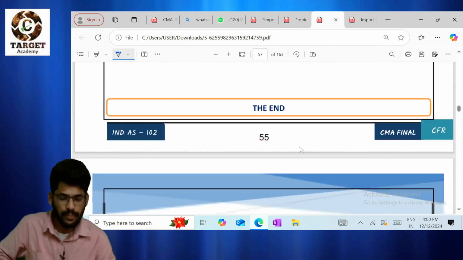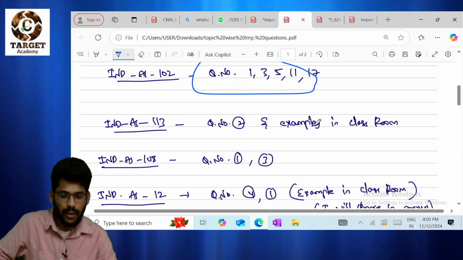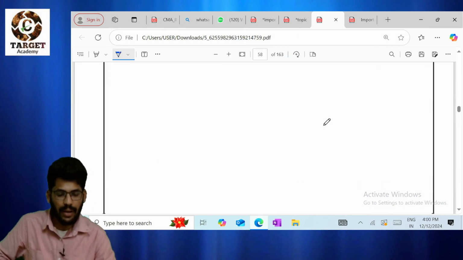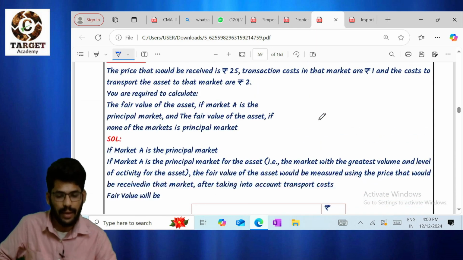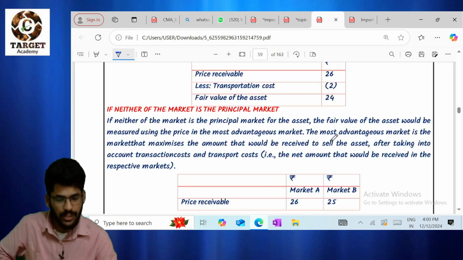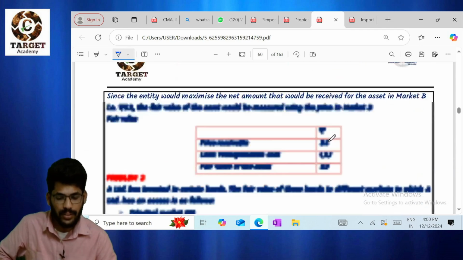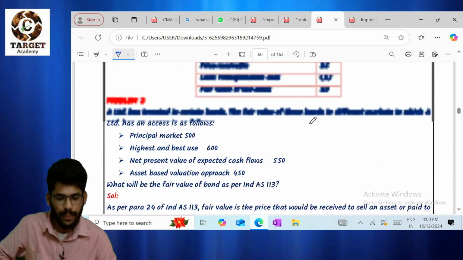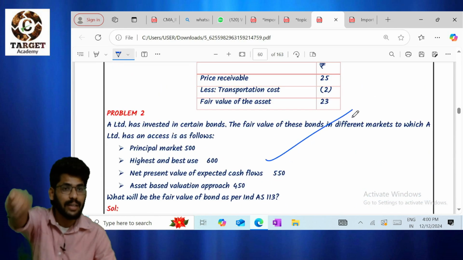Next, coming to Index 113. In our last attempt they asked question number 1, market A, market B. Please check this question also, but this time they will not ask this question. They will ask one more question, which is not there in our marathon material. I have discussed it in our classroom.